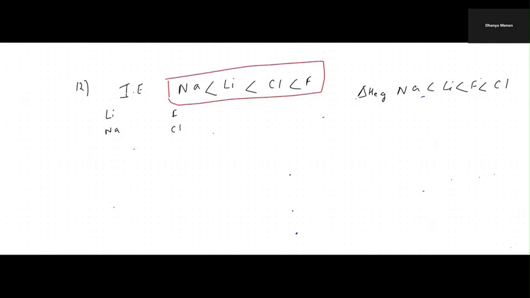Okay, students, in the 12th question, they have given this information: ionization energy for sodium, lithium, chlorine, and fluorine. So this is the order. This is statement 1, and this is statement 2 about ionization energy. Let's go one by one. For ionization energy, as you know, down the group, what is happening? As you're coming down the group, what is happening to the ionization energy? It decreases. And as you're coming across the period, it increases.